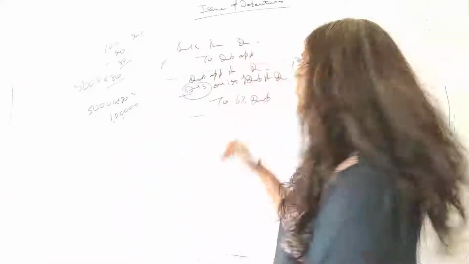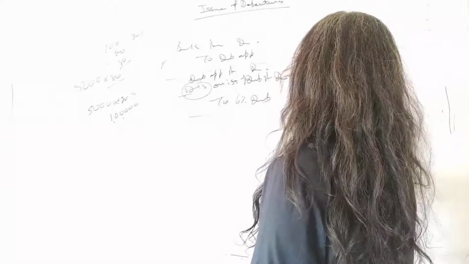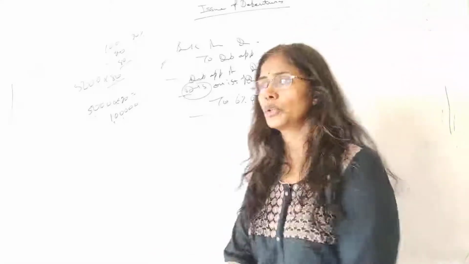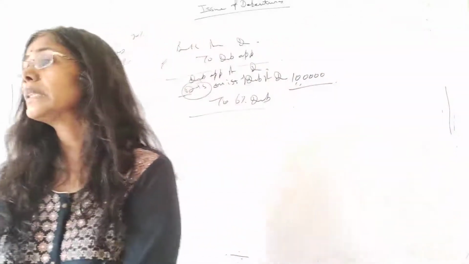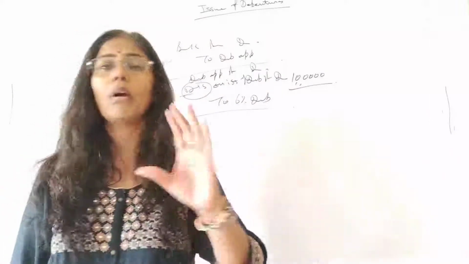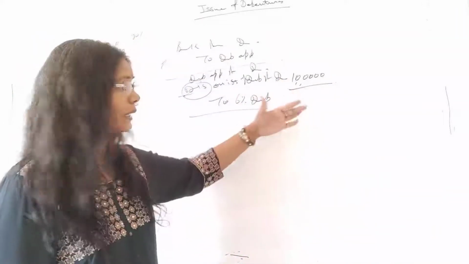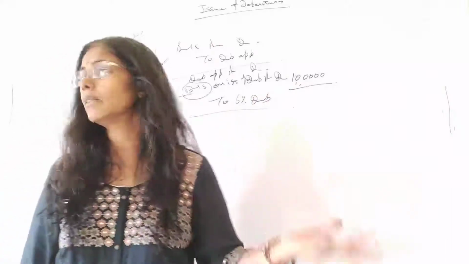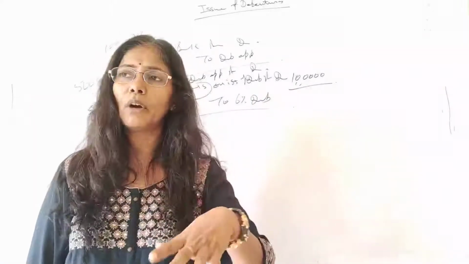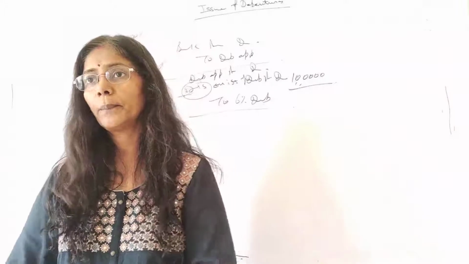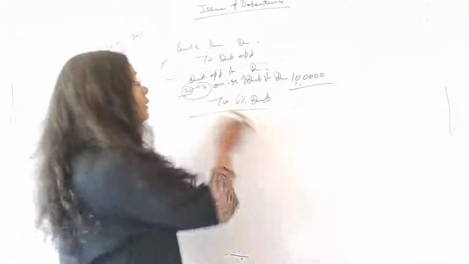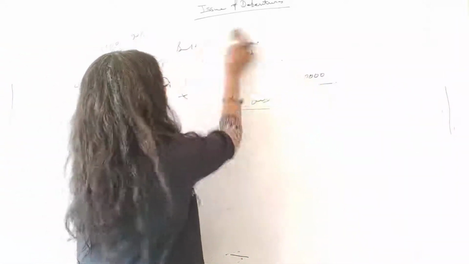Is that clear? Yes, ma'am. So 1 lakh rupees comes in this discount on issue of debenture. Students, this is very, very important to know all the concepts, because if you calculate this amount wrong, whatever you show in the balance sheet will be wrong itself, and when you write off, that will be wrong. So 1 lakh is clear, how we have calculated.